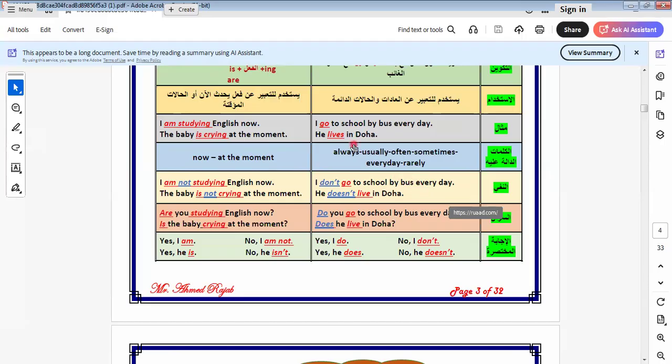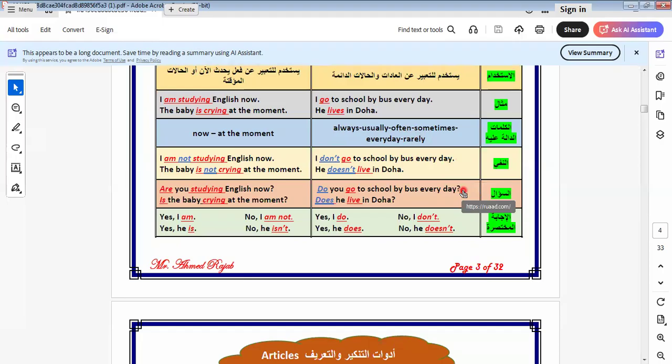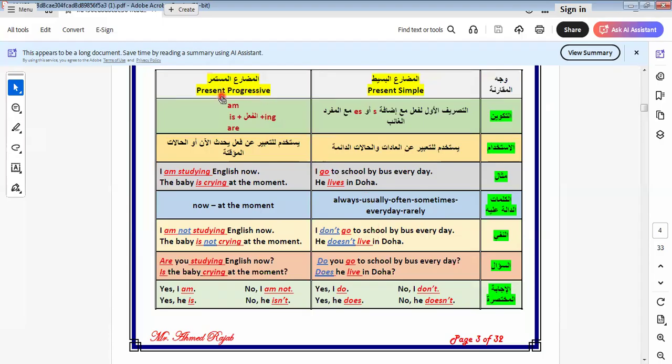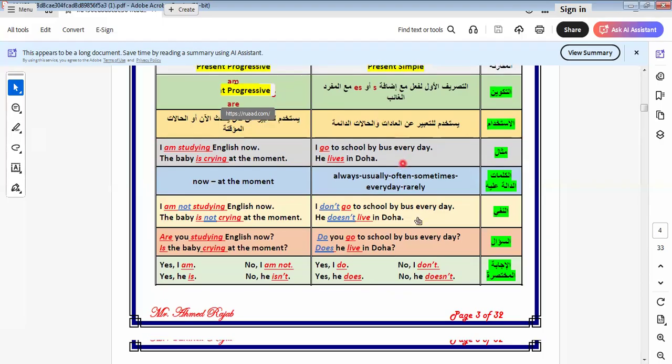What are the keywords of this tense? Always, usually, often, sometimes, every, really, and so on. All these are the keywords of the simple tense. I don't remember when we use the present continuous tense. We use the present continuous tense when we talk about an action happening at the time of speaking, like now, at the moment, today, or listen. When we say listen, I make you pay attention to me at the time of speaking. The present simple is used for facts, habits, and routines.